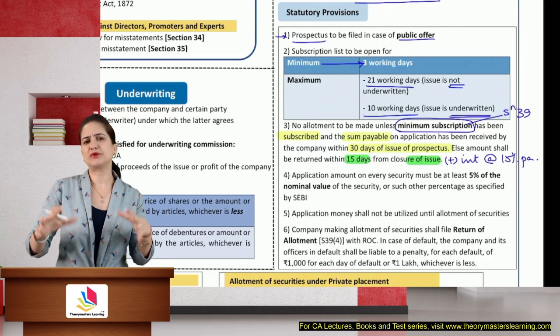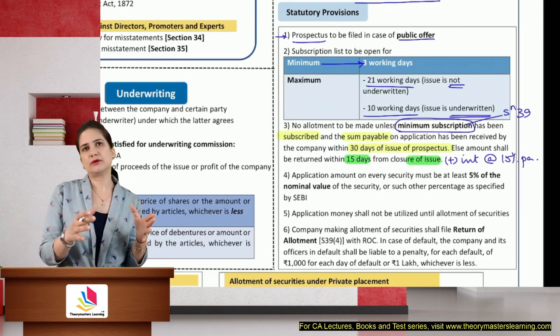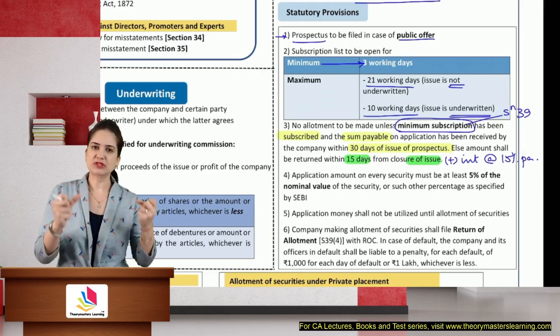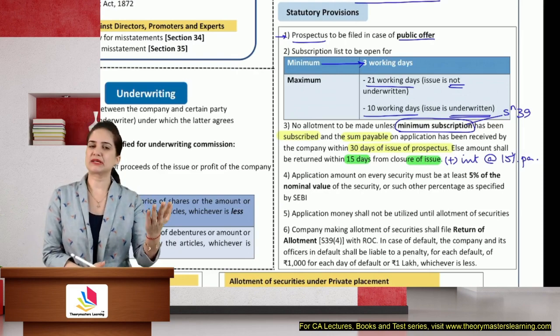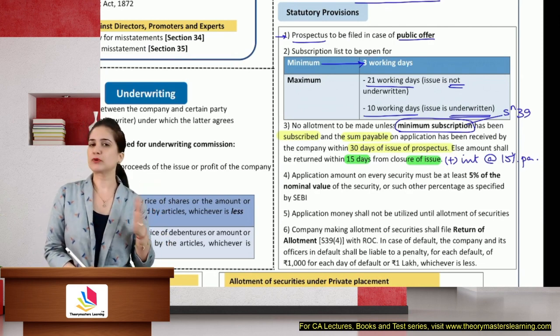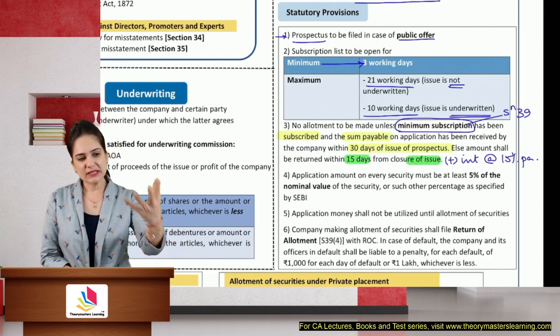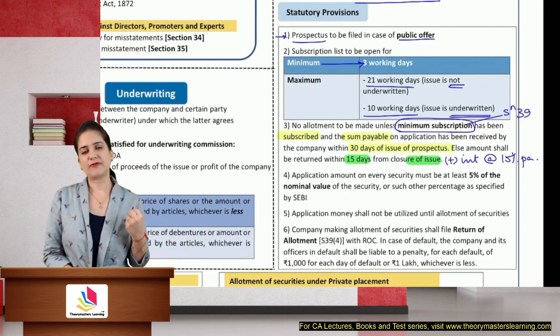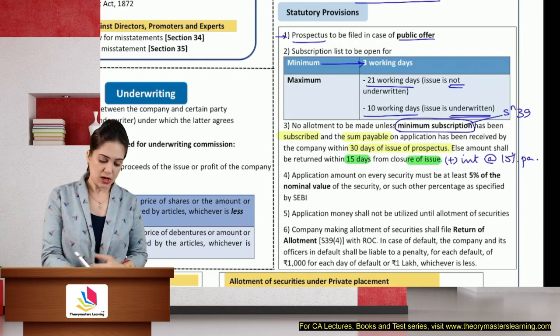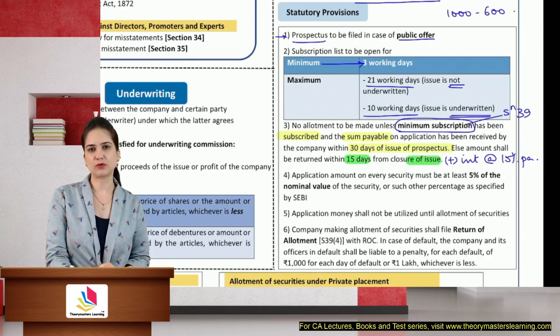So what is minimum subscription? That is the minimum amount that you're expecting to raise from the public issue. See, when you are calling money for some specific purpose, like I went to the public and I said, I want to construct a dam, I need 1,000 crores for that. If I don't get 1,000 crores, I will not be able to start the project. I received subscriptions for only 600 crores. Now, out of 1,000 crores, I received only 600 crores.